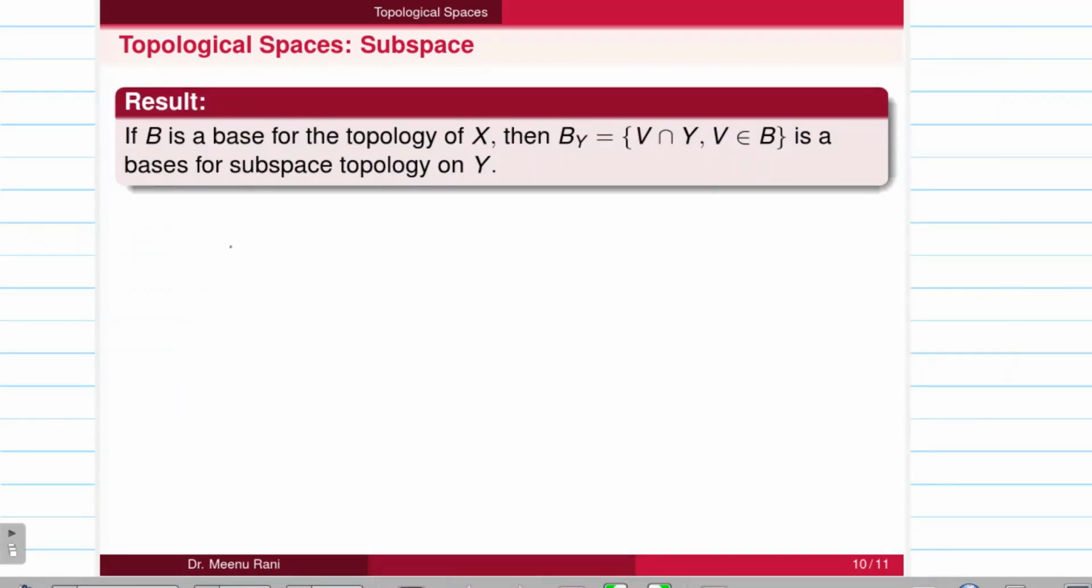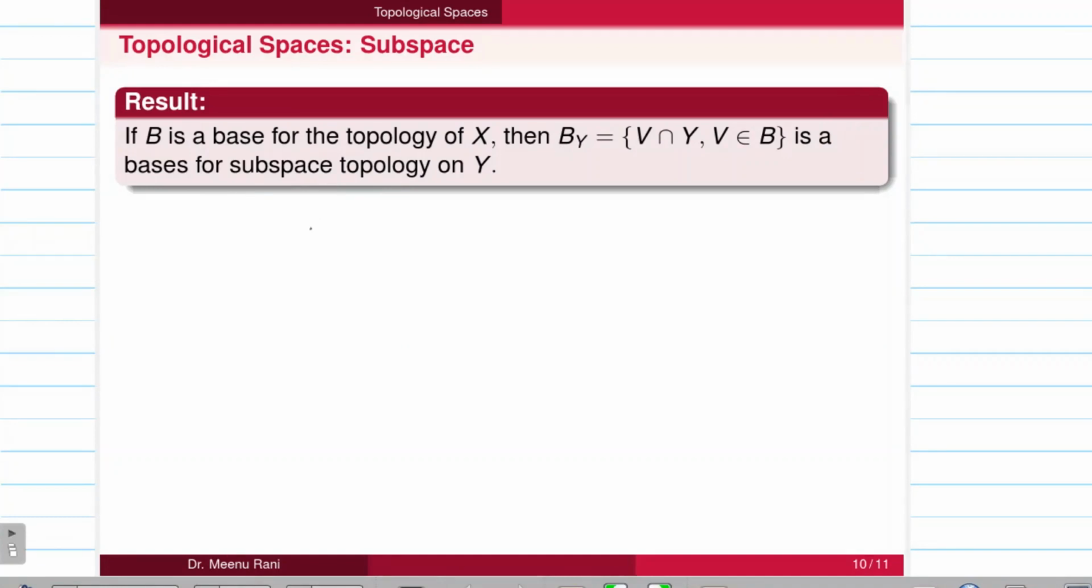Next we have a basis for the subspace topology. If B is a base for the topology of X, then B_Y, in which we have taken V intersection with Y, where V are the members of the base of the X topology, is also a base for the subspace topology on Y. So we will prove that this B_Y is a base for the subspace topology.